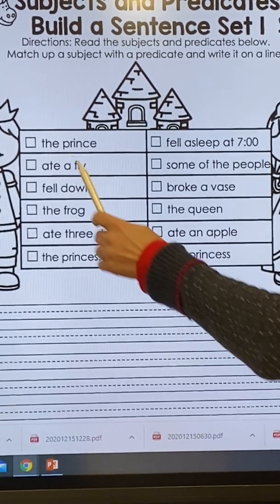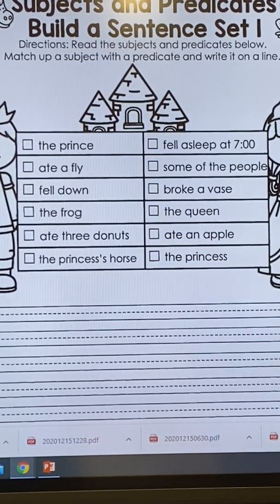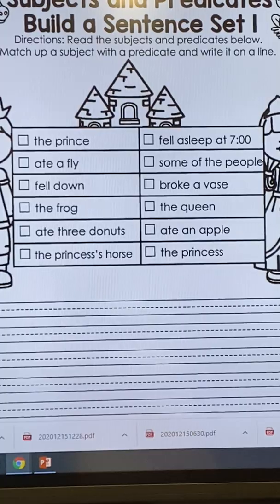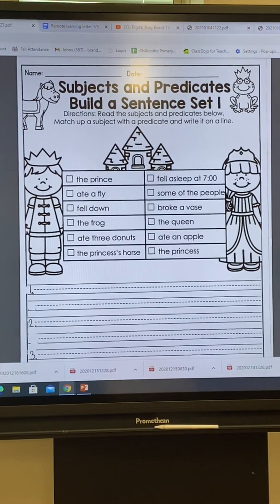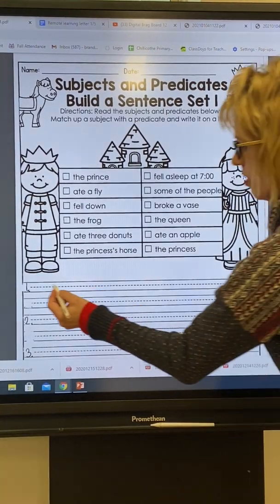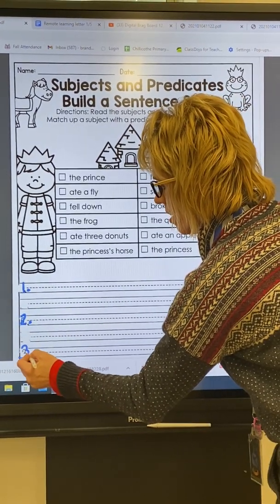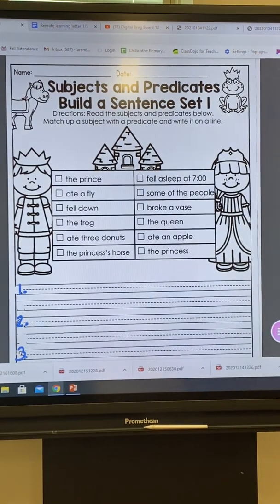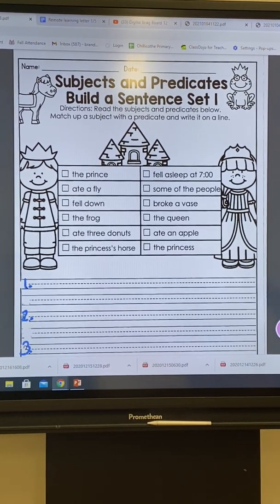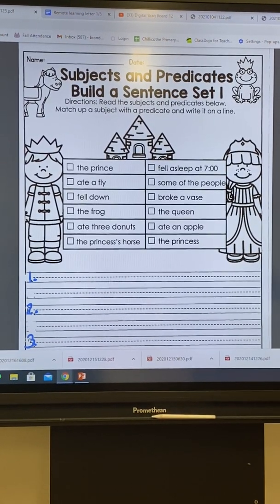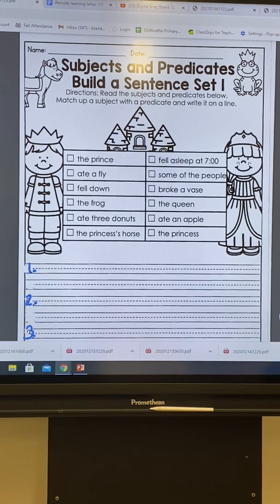We have 1, 2, 3, 4, 5, 6, 7, 8, 9, 10, 11, 12 of these. We're putting 2 of them together. So that means you could write up to 6 sentences. But if you look here, we only have it so that you have to write 3 of them. So you may even want to do spirit fingers on that one, because you only have to do 3 sentences instead of 6. Your sentences may not be like others in our classrooms, and that is okay, because you are picking your subject and predicate.